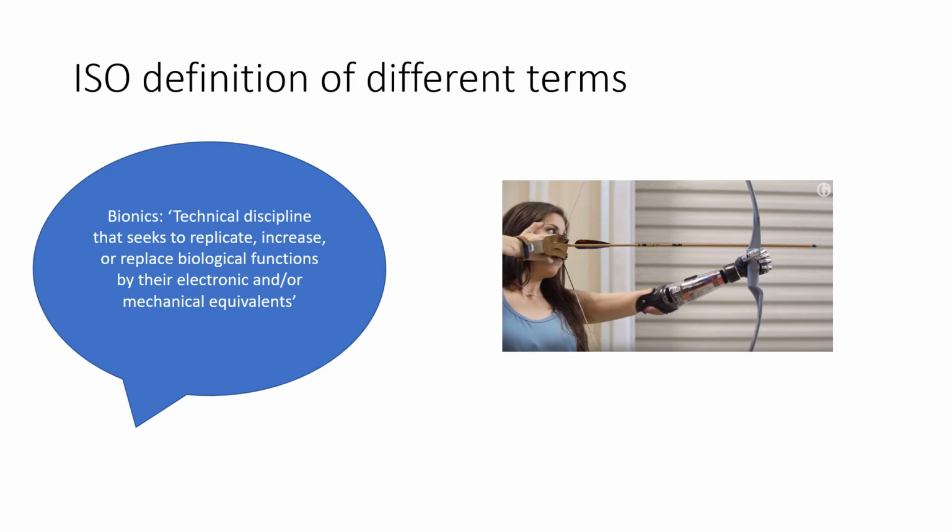The term bionic was conceived by Jack Steele in 1958 from biology and electronics. In the figure over here, we can see that the human arm has been replaced by an electronic and mechanical equivalent.